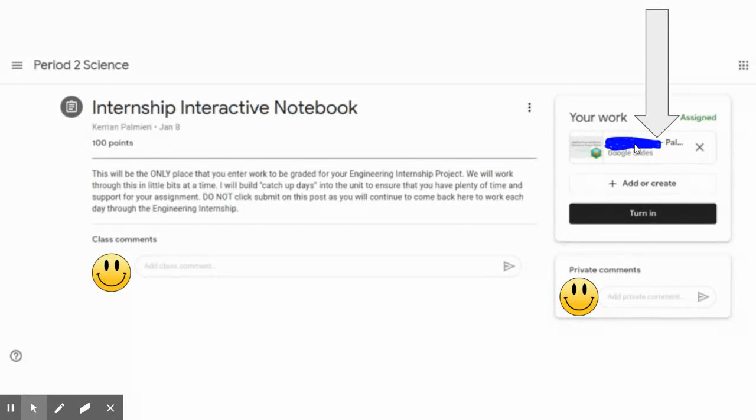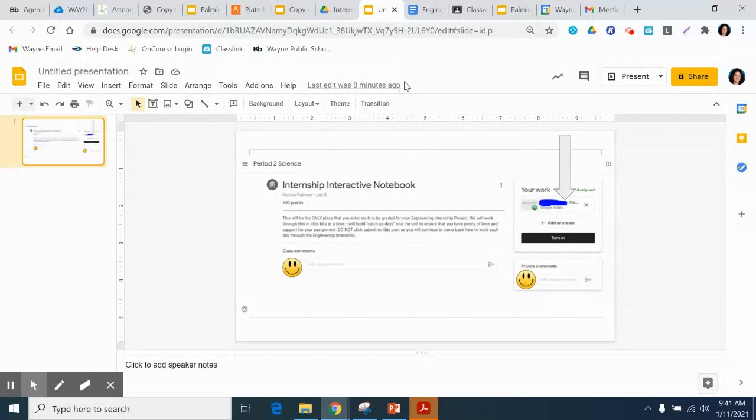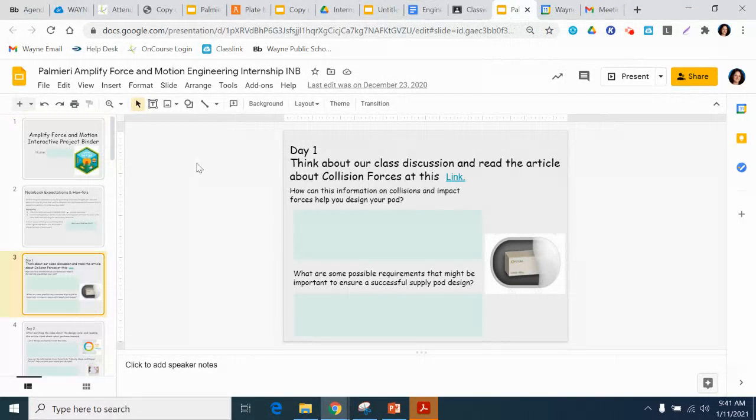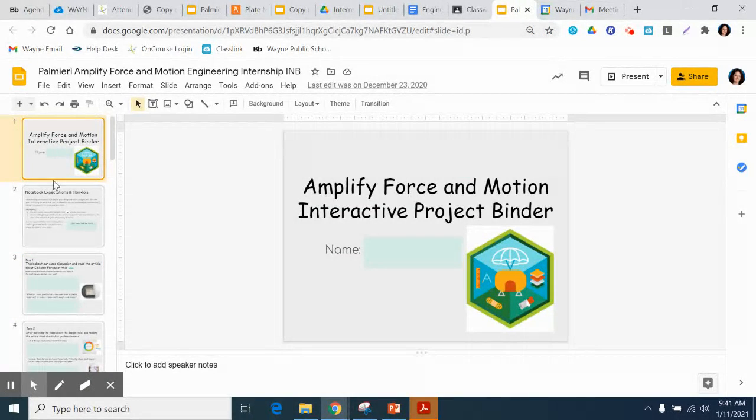If you would need to communicate with me about your project, you should do so in the private comment box down here next to the smiley face. The class comments is only for things that would apply to the entire class. Remember that you are not going to click turn in until we are done with this whole unit. So now I'm going to go back and I am going to open this general version.